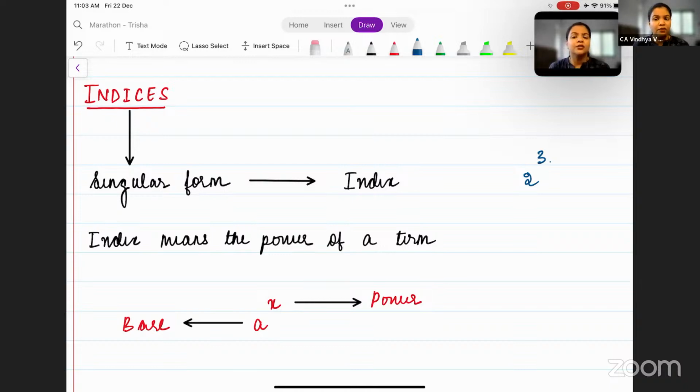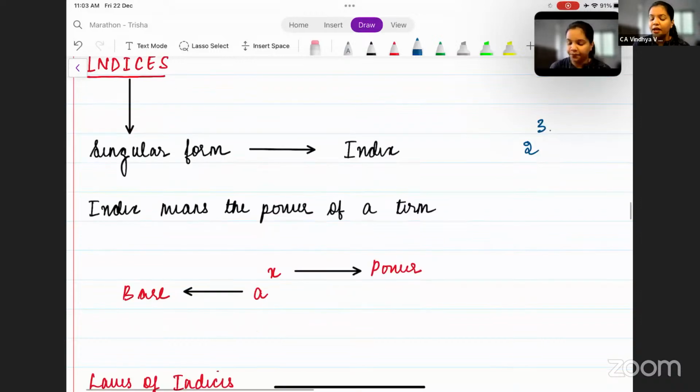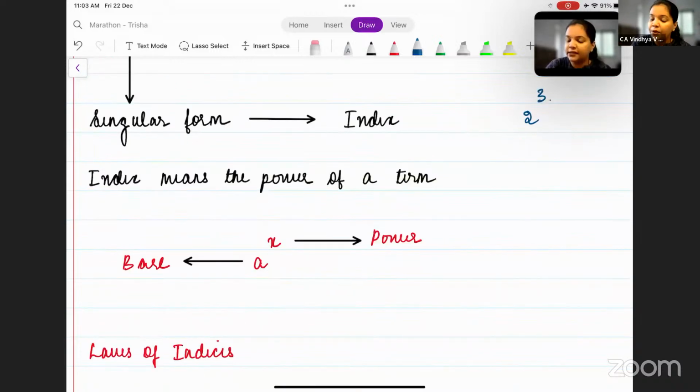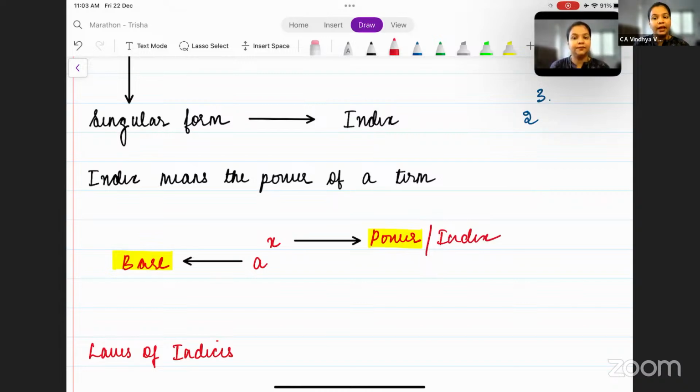All right. So now, for example, if we have a to the power x, now here, a is called the base of the term and x is called the power or the index. Is this clear till here? So any term which has a power, we can call it the index of the term.